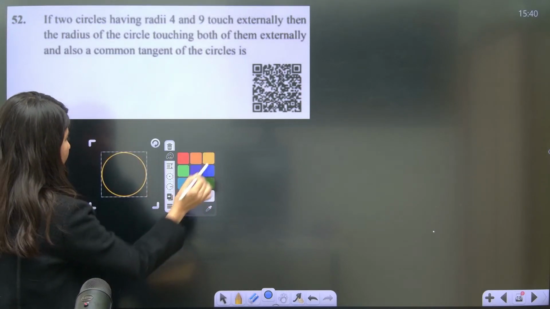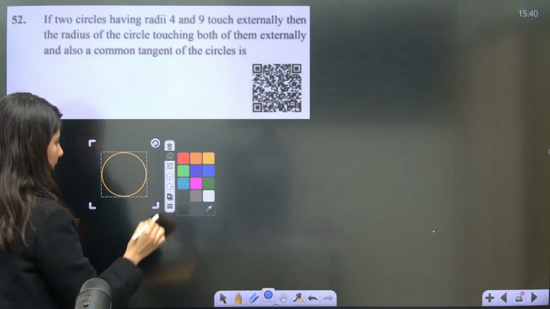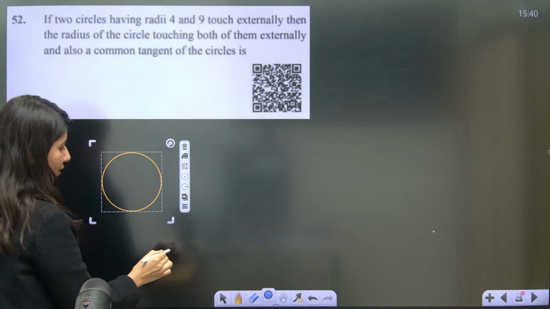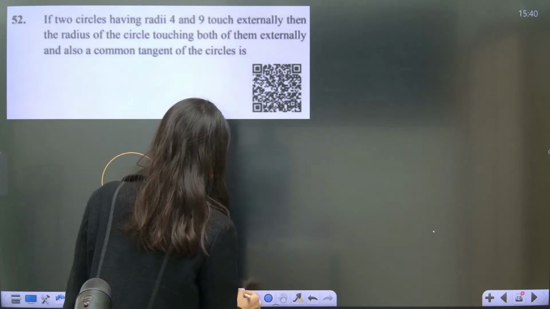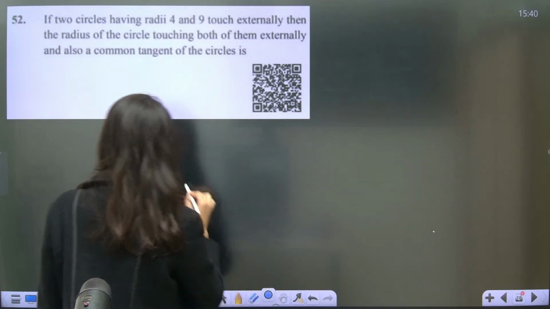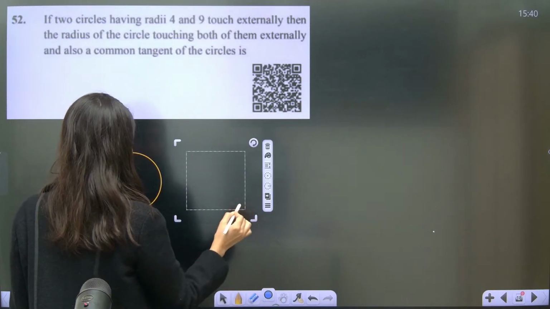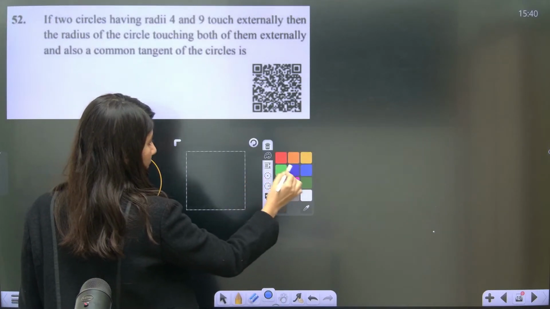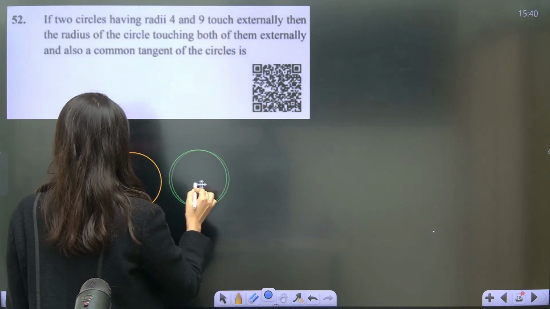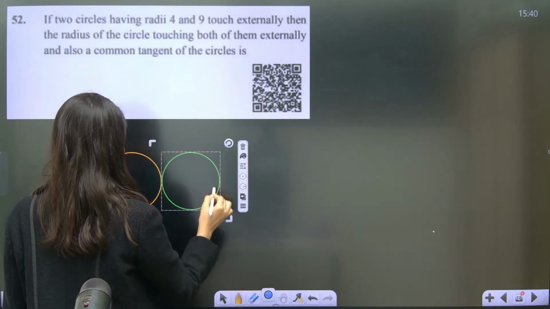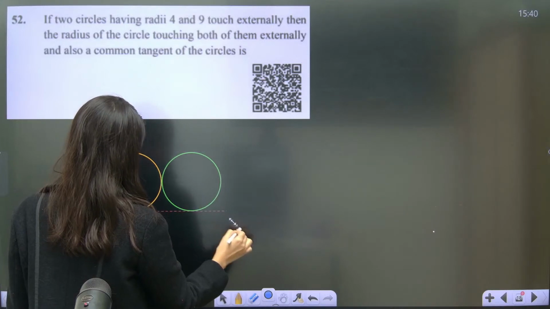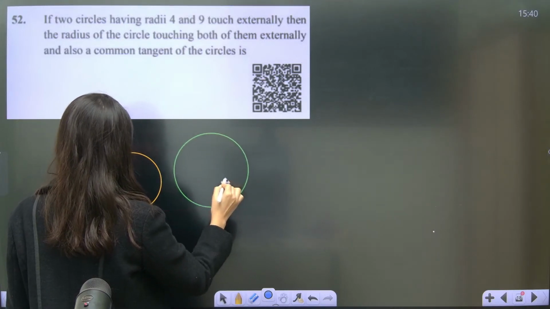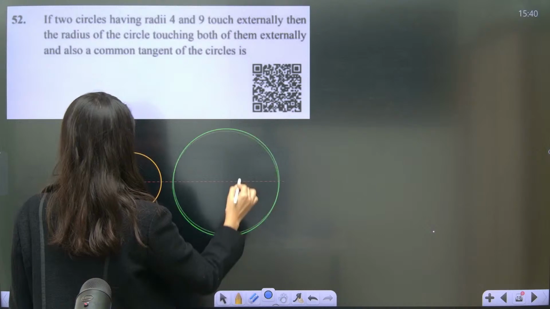Two circles having radius 4 and 9. This is your 4 and the next will be this. A little bigger.